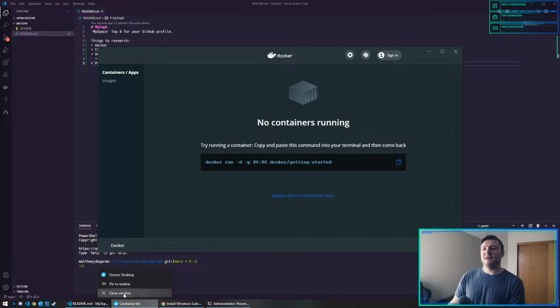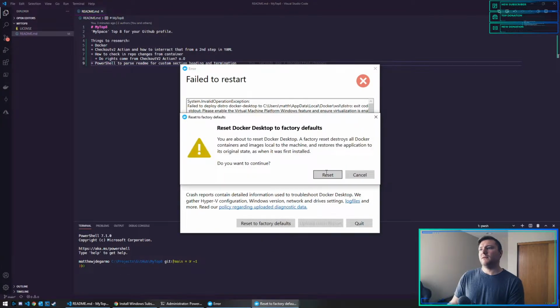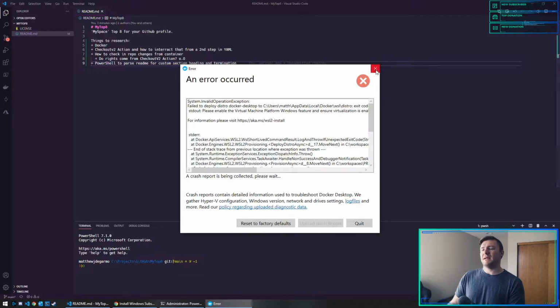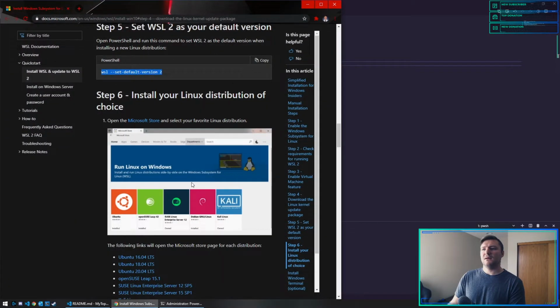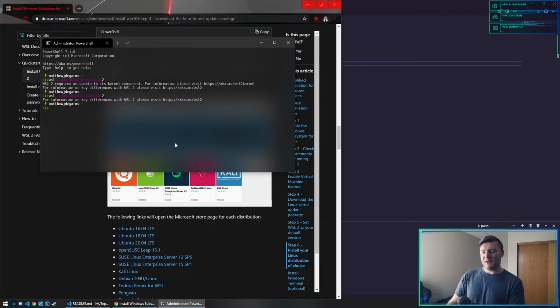Can I get here? Yeah, reset because I haven't done anything. Maybe I do need an image first. Like I need to install Ubuntu. I can do that from WinGet as well.